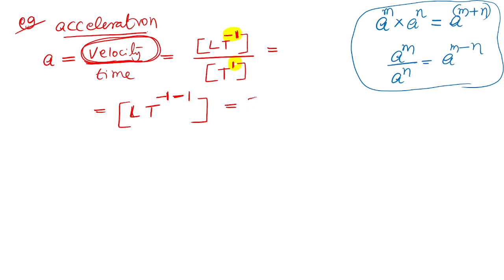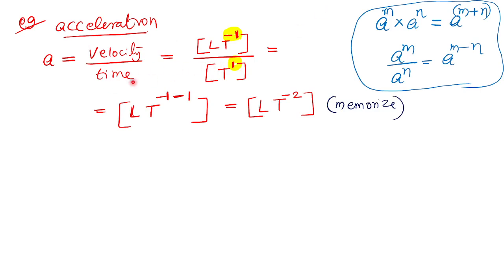So the acceleration has the dimensions L t raised to minus 2. Every physical quantity has dimensions containing the 7 fundamental dimensions: length, temperature, mass, like that. So I suggest this one also you have to memorize. Acceleration dimension you have to memorize. Velocity has the dimension L t raised to minus 1. Acceleration has the dimension L t raised to minus 2.